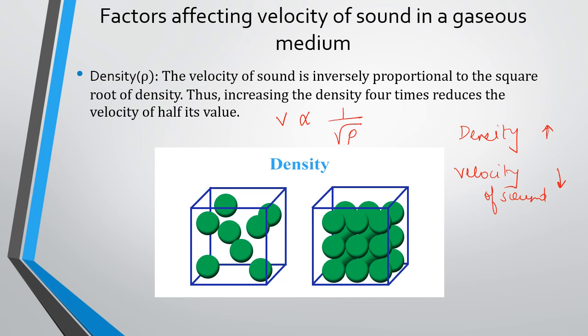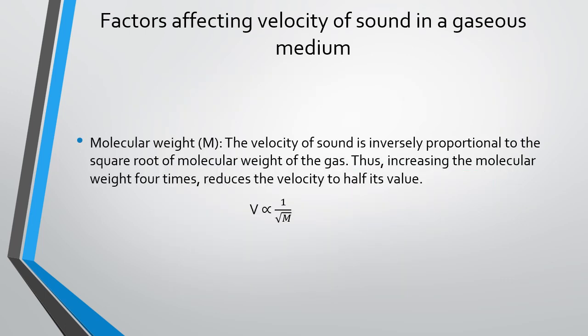So till now we have done temperature and density. The velocity of the sound is directly proportional to the square root of the temperature, whereas in terms of density, the velocity of sound is inversely proportional to the square root of the density. Next factor is the molecular weight.